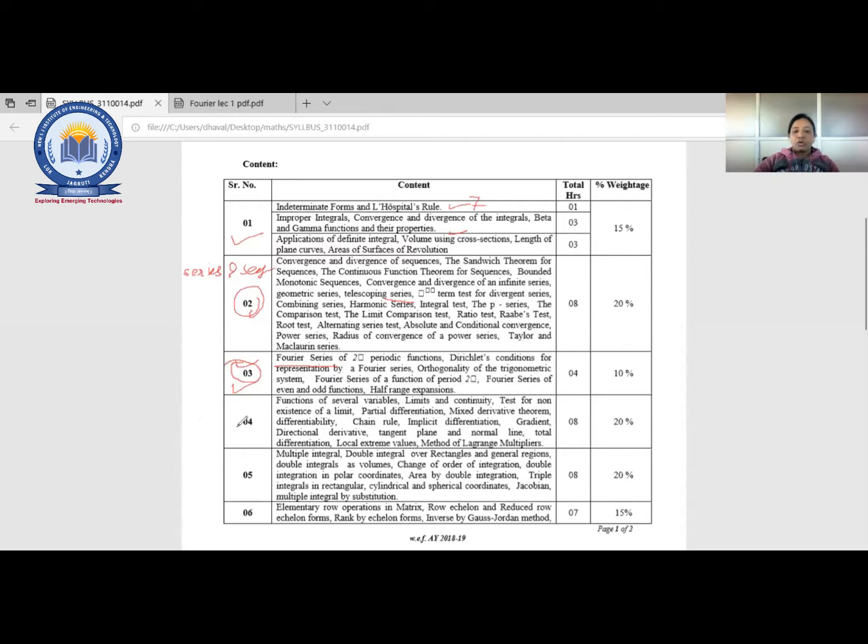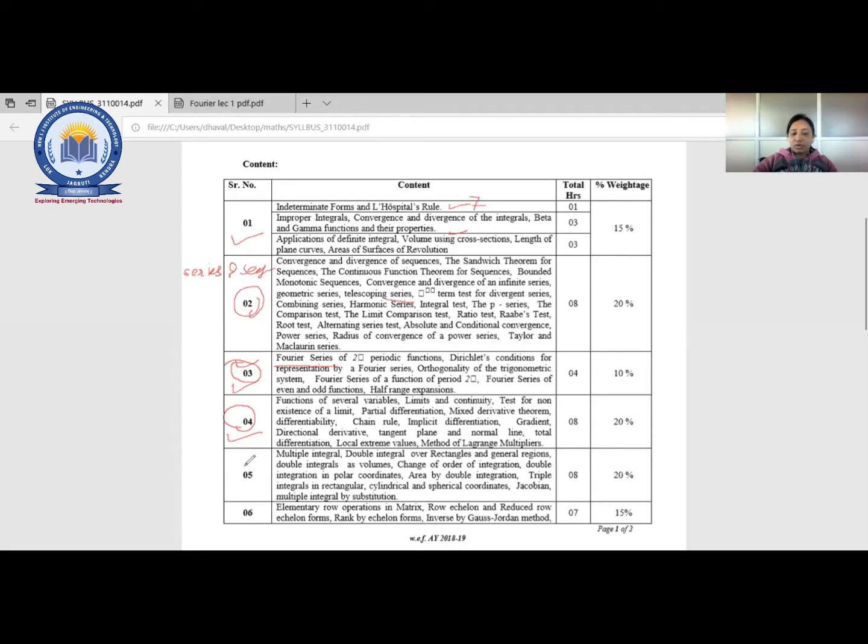Okay. So the fourth one, functions of several variables. That means the concepts of limit and continuity from unit 1 will be applied here also, right? So unit 4 will contain that. Okay.